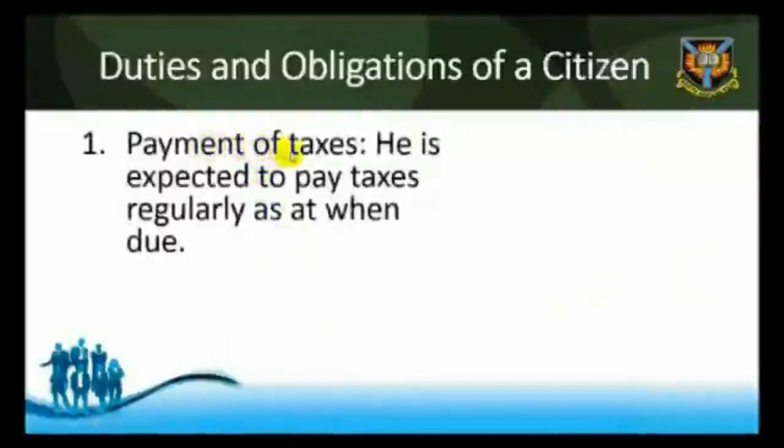1. Payment of taxes. A citizen is expected to pay taxes regularly, as at when due. It is through these taxes that the government realizes money that will be used for developmental purposes, and this actually gives each citizen the right to question government spending, especially when he or she realizes that the government is spending more than necessary, or when the government embezzles public funds.